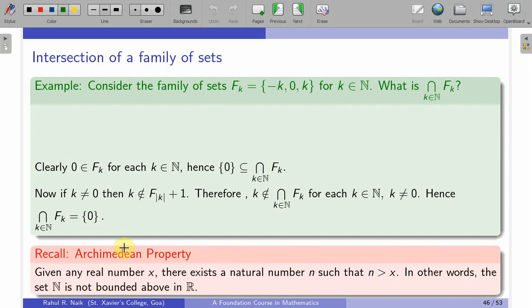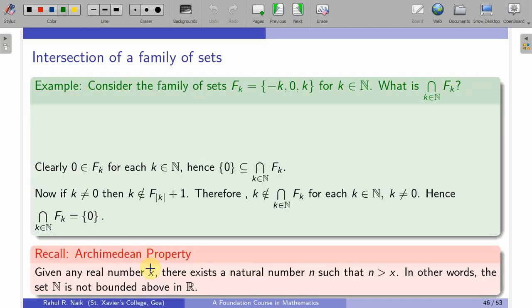Now we have a very important property in calculus which I will be using further to assert certain statements. Given any real number x, what does the Archimedean property say? Given any real number x, there exists a natural number n such that n is greater than x. In other words, the set of natural numbers is not bounded above in R. So what does it mean? That this real number will never be an upper bound for the set of natural numbers.